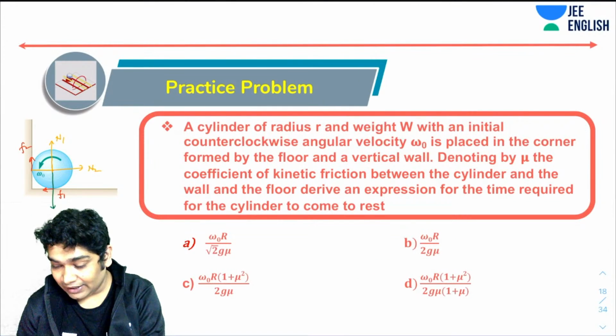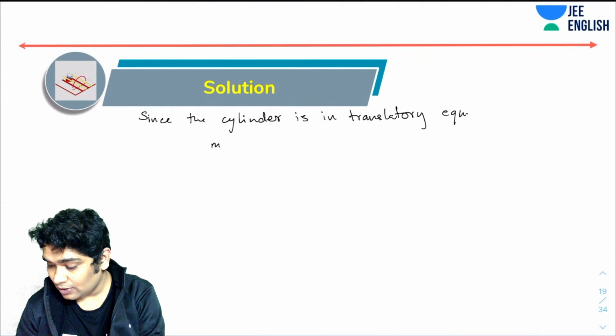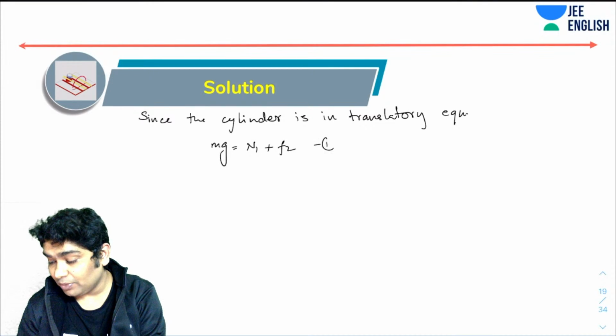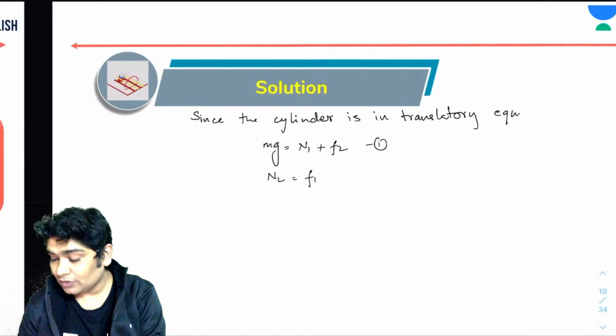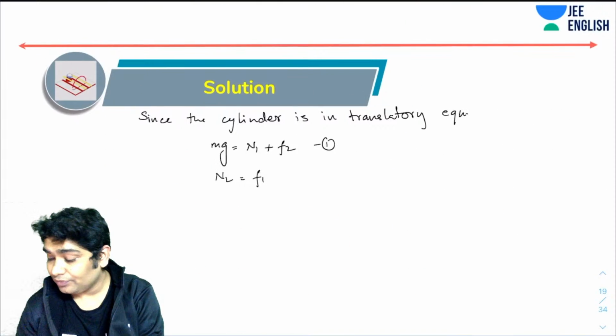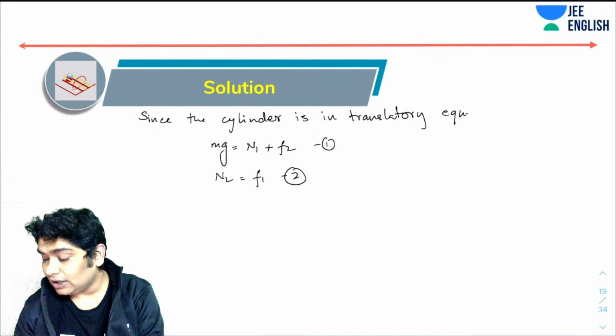So I can write mg equals N1 plus F2. That would be my first equation. Then I would have the second equation, F2 equals F1, for equilibrium in the x direction. And then of course both are sliding frictions, so F1 would be mu N1 and F2 would be mu N2.